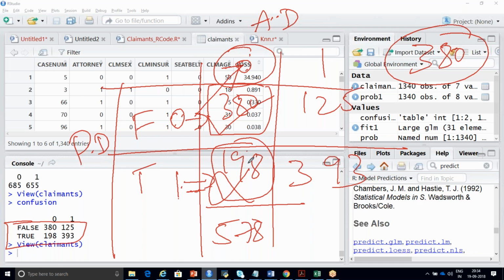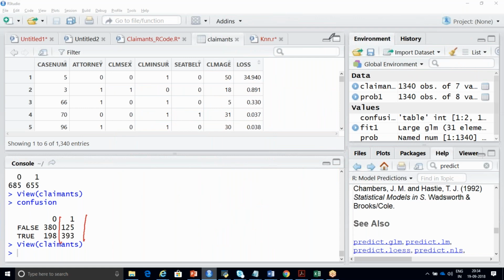Yes, Bharat, Manju, Rakesh, Ratnesh. Okay. Now coming to this part. So here you can see the actual data.